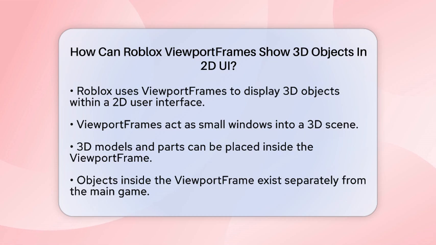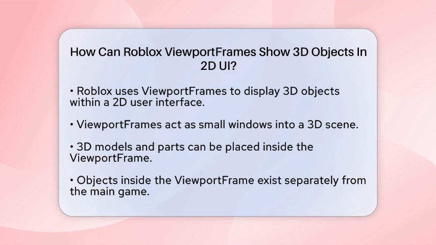First, the viewport frame acts like a small window into a 3D scene. You can place three-dimensional models, parts, or other objects inside this frame. These objects are treated as children of the viewport frame, which means they exist in their own little world separate from the main game. This is important because it allows for a unique rendering process.